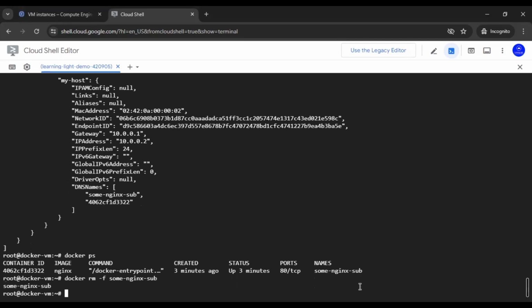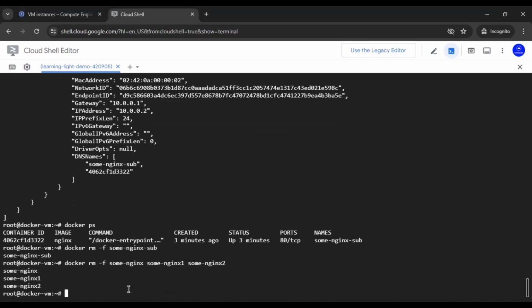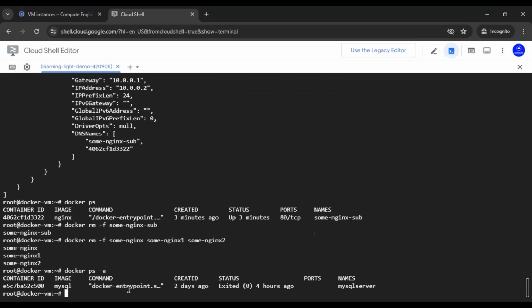That will remove the running container, and also we are going to remove some-nginx-1 and some-nginx-2. It's kind of a cleanup that we are going to do. So just want to make sure that there is no nginx running. Also, we are going to remove this MySQL server container as well.